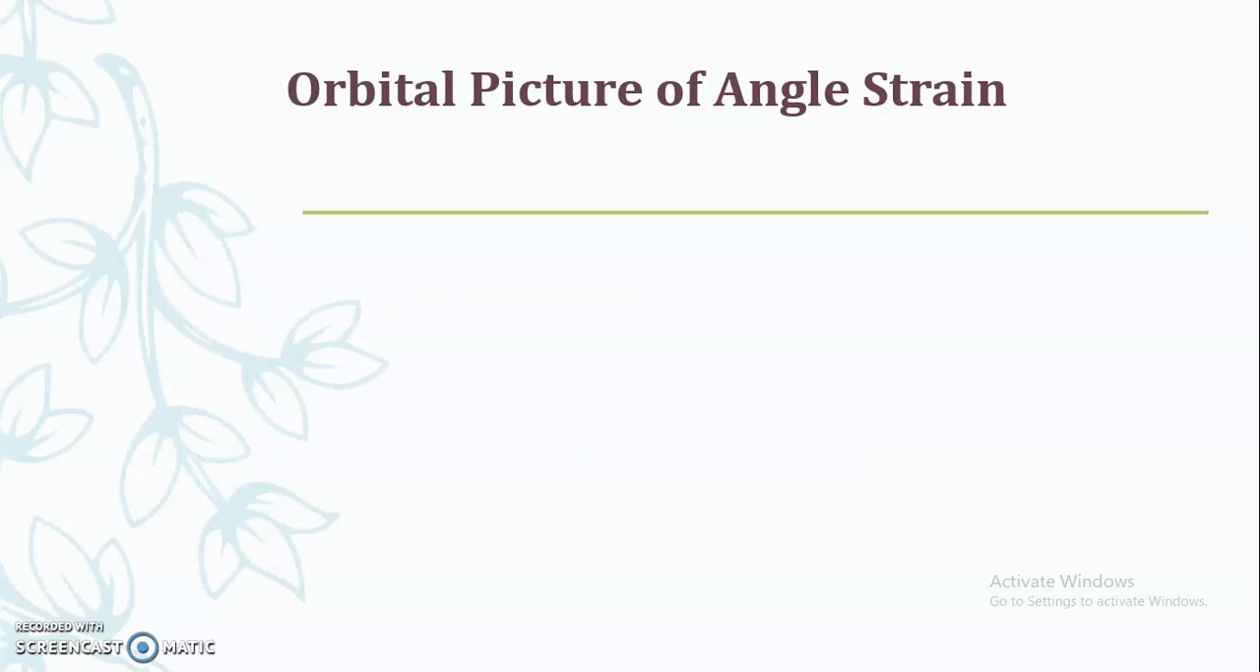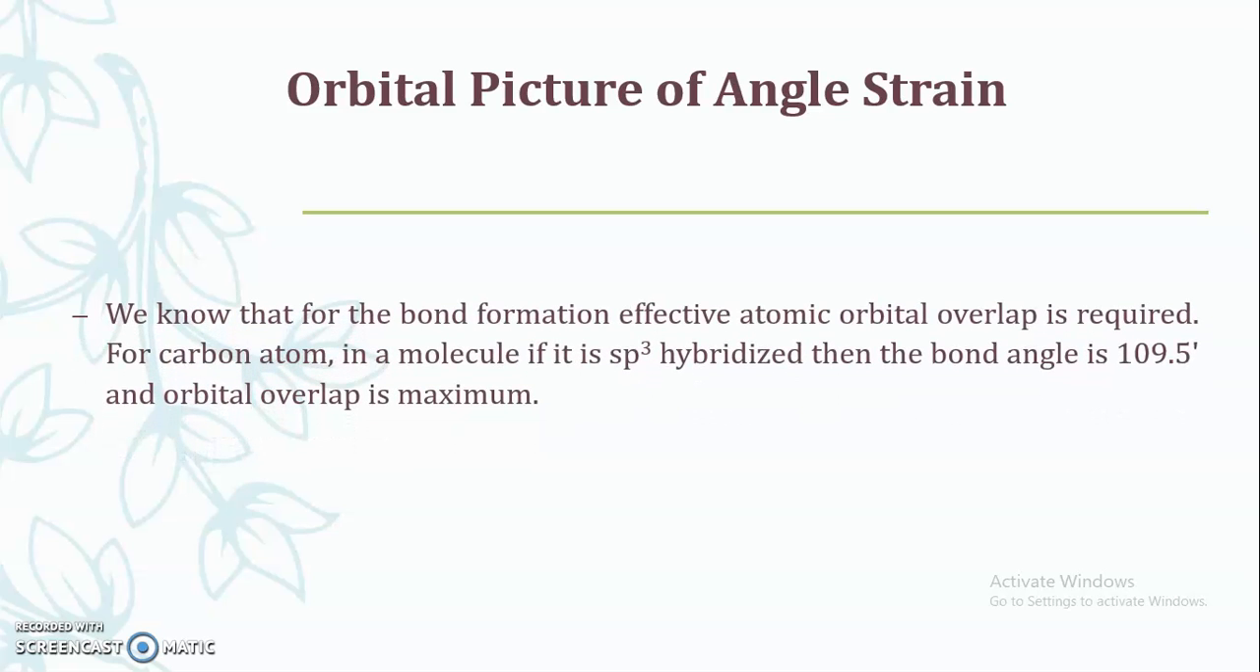So let's begin. Now, what does the orbital picture of angle strain theory mean? What is the orbital picture of cyclopropane? It gives us information. Already we know that for bond formation, effective atomic orbital overlap is required. Now, what is the meaning of effective atomic orbital overlap? If the orbitals involved are completely overlapped on each other, then only will a perfect bond be formed.